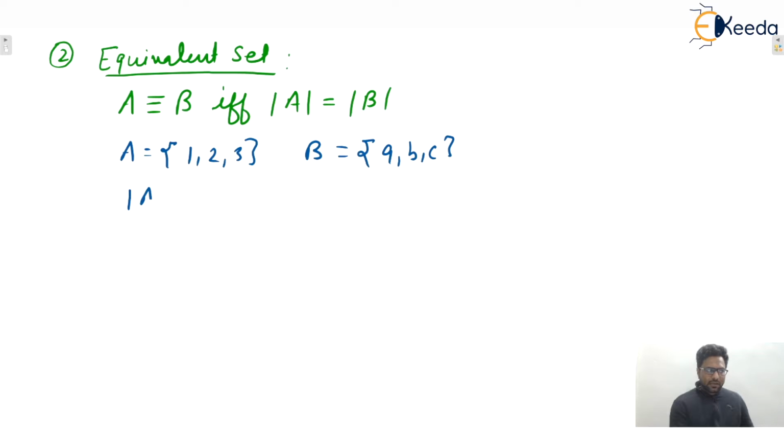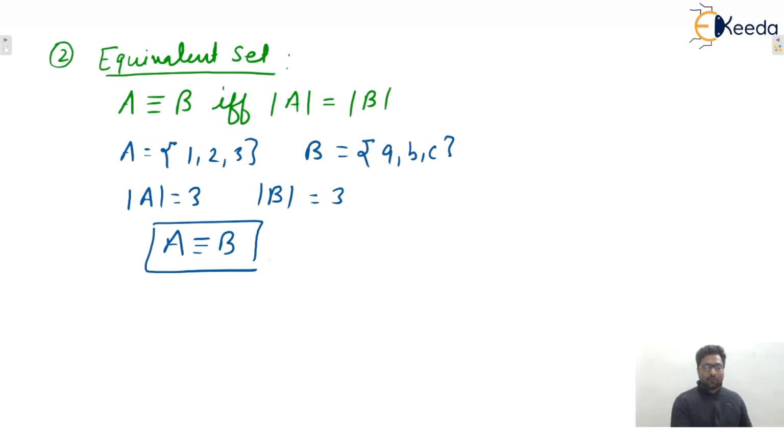So here the cardinality of A is 3, isn't it? And what is the cardinality of B? That is also 3. So set A is equivalent to set B. But remember guys, here sets A and B are not equal, but these are equivalent, isn't it? Equivalent means the number of elements are the same.